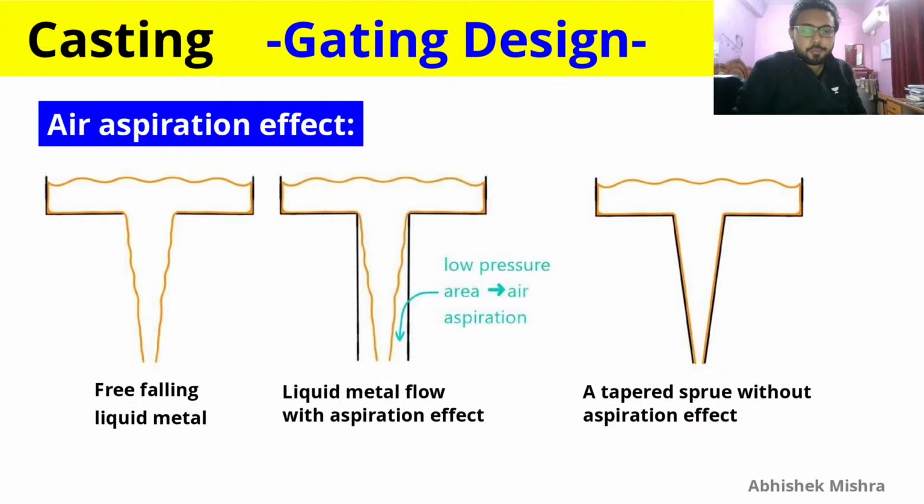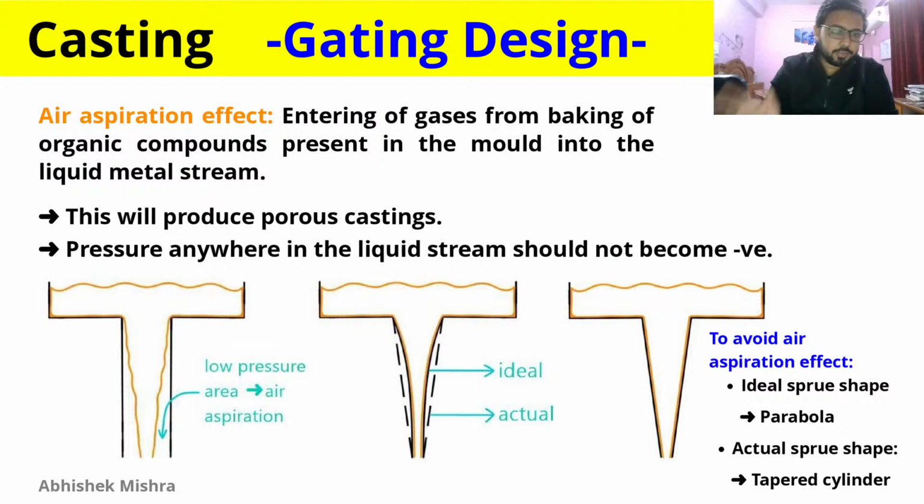And if we give this straight passage, then there will be an area where low pressure is created, and in that low pressure the air from the outside will get inside this passage and mix with the liquid metal, and therefore make your final casting porous. So we create this tapered section to avoid this air aspiration effect. Again, just remember that the ideal shape is a parabola, but the actual shape that we use is a tapered cylinder because of the manufacturing difficulty.